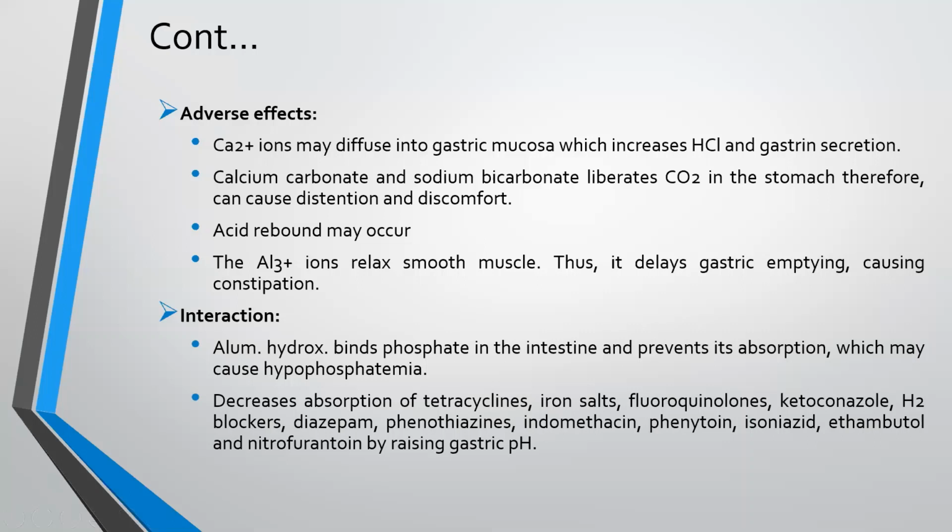Interactions: aluminum hydroxide binds phosphate in the intestine and prevents its absorption, which may cause hypophosphatemia. It decreases absorption of tetracycline, iron salts, fluoroquinolones, ketoconazole, H2 blockers, diazepam, phenothiazines, indomethacin, phenytoin, isoniazid, ethambutol, and nitrofurantoin by raising gastric pH.